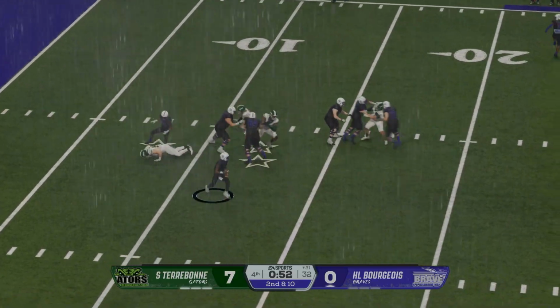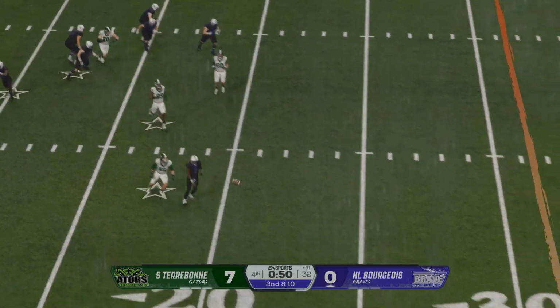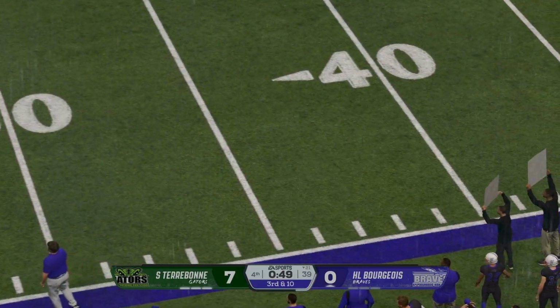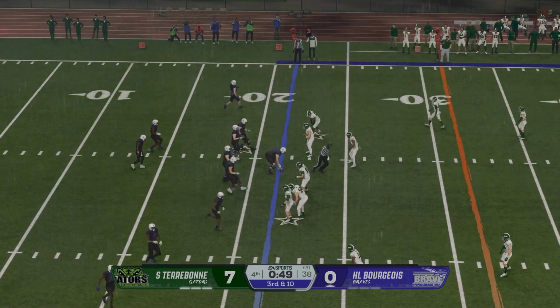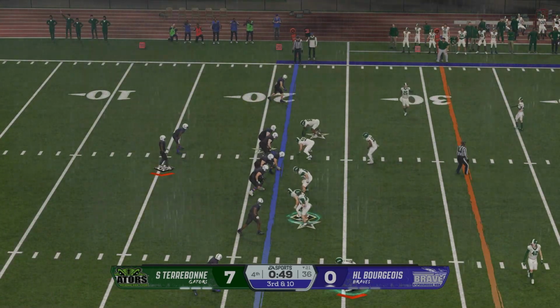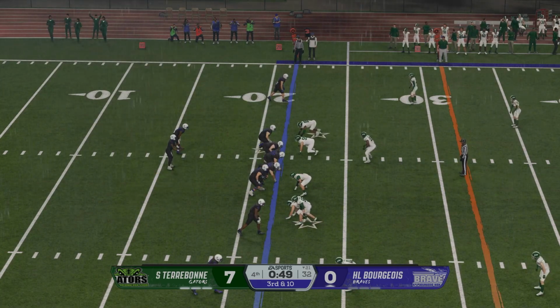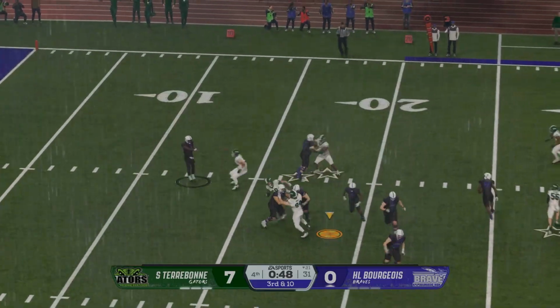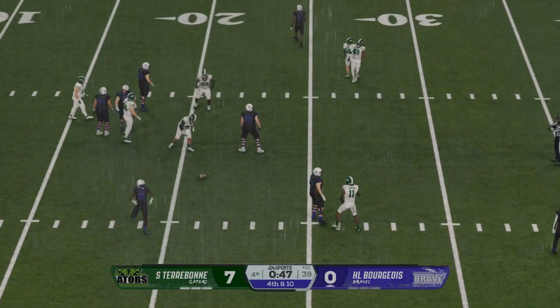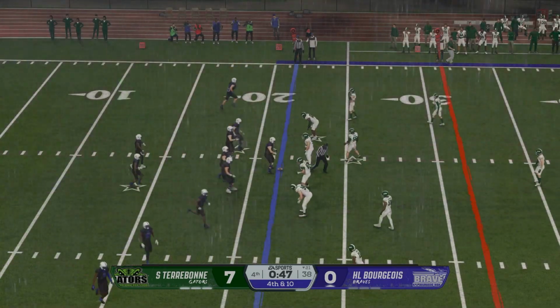Buys a little time. And to get rid of it quickly. That pressure got to him, and he just had to chuck it out of bounds. Got to get everybody lined up quickly. Time winding away, and they've got to push the ball down the field. Another incompletion on 3rd down.